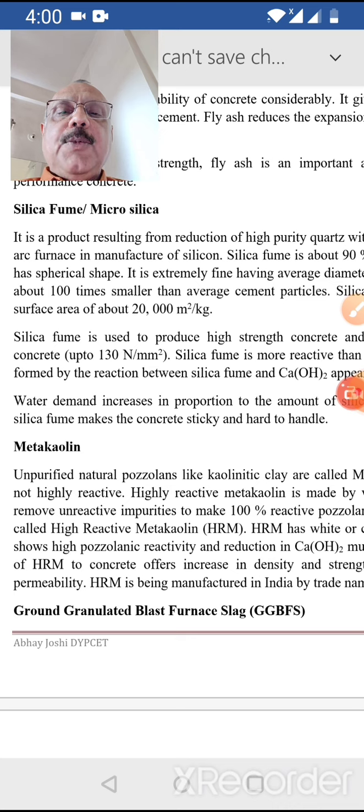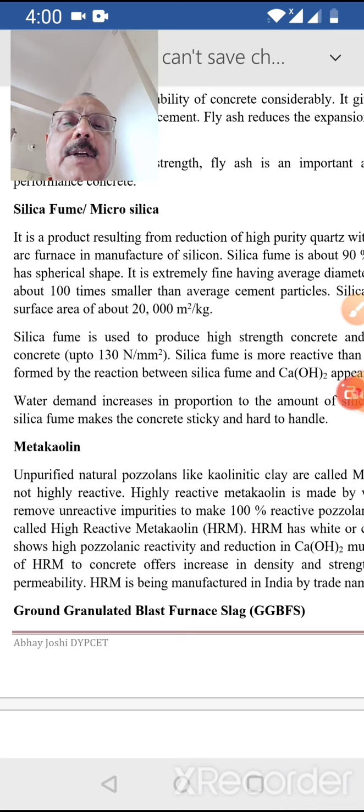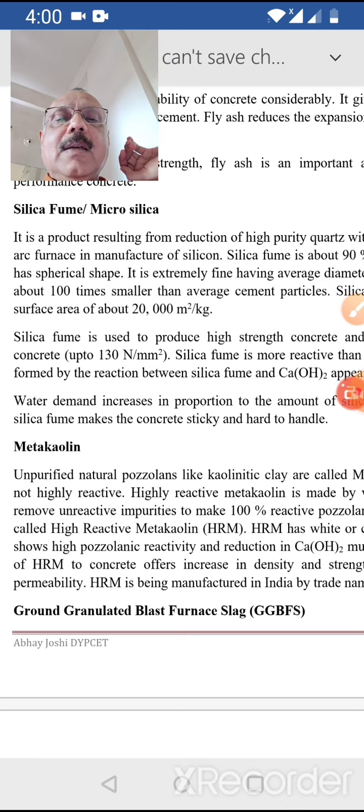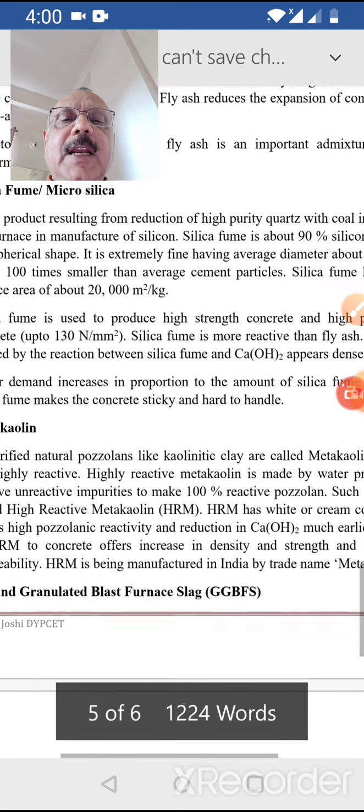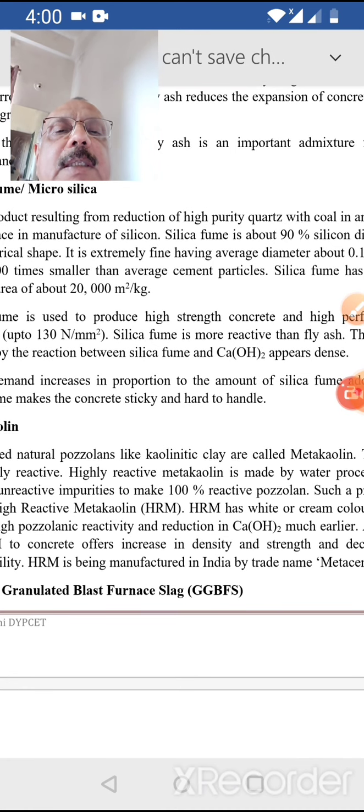And thus it is used to produce very high strength concrete and high performance concrete, even up to a strength of 130 Newton per mm square. Just compare it with M20, M30 and M40 concrete, which we have designed and which we commonly use. Now why does this happen? Because this is more reactive than other pozzolanic admixtures like fly ash. It reacts very fast because of its high content of silica. It is formed between silica fume and calcium hydroxide in dense condition.